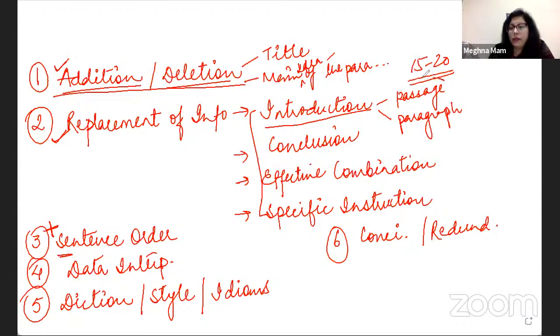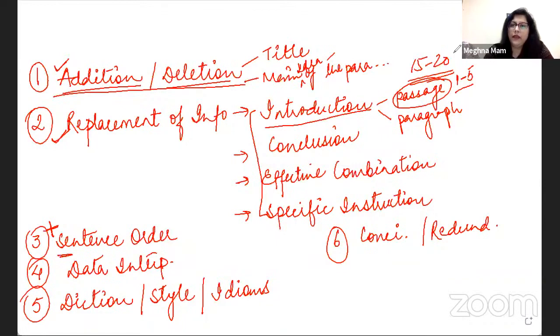Now, intro to the passage question: like 99% of the time, it will be somewhere between the first to fifth question of the first paragraph, first passage. It will ask you to introduce the whole passage. It may be at number 1, 2, 3, 4, 5, anywhere. By the time you reach this question, you have obviously not read the complete passage, right? And it's always a good idea to skip this question, complete the passage, and then come back to it.